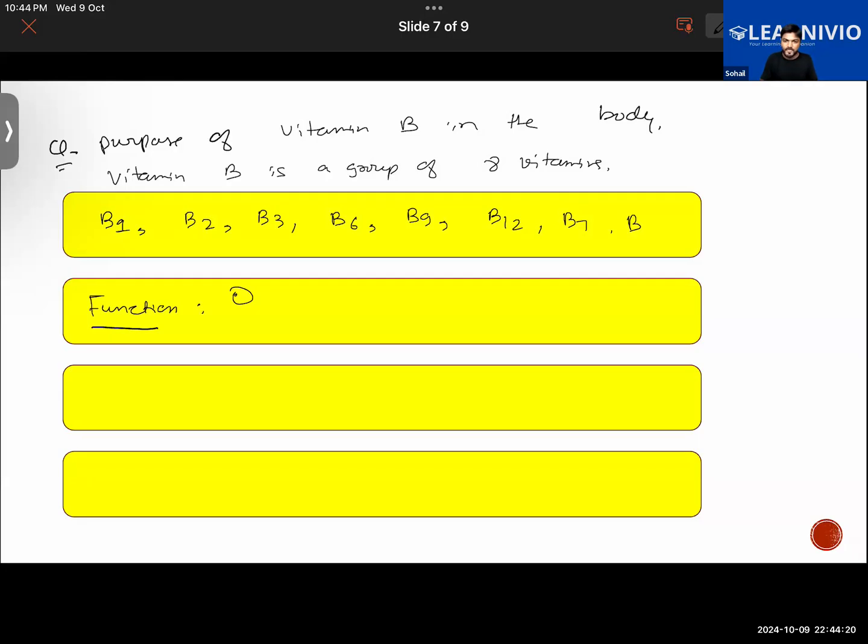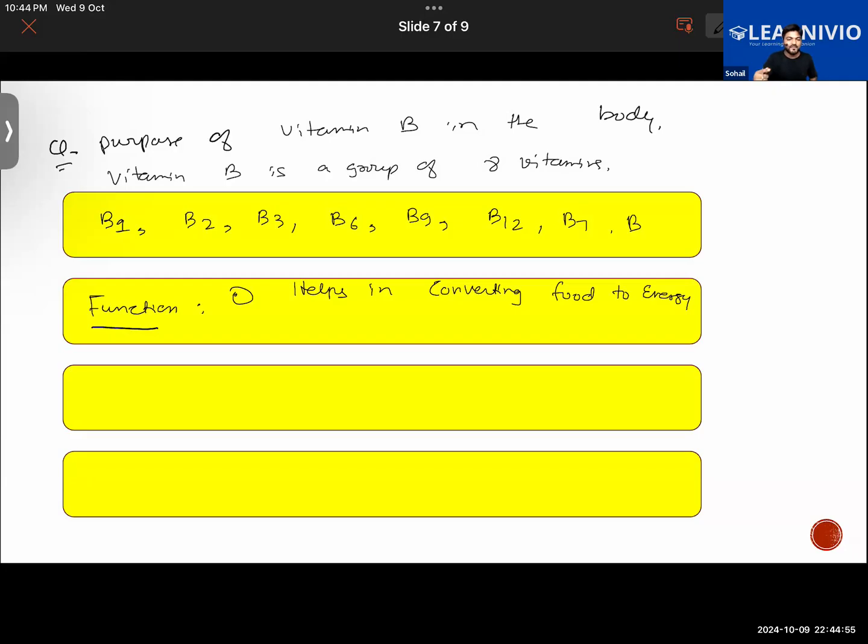Like you have eaten something in the morning. If your body has the vitamin B, then vitamin B will be helping your body to get energy from the food that you have eaten. That is one thing. So it helps in converting food to energy. That is one of the functions performed by it.